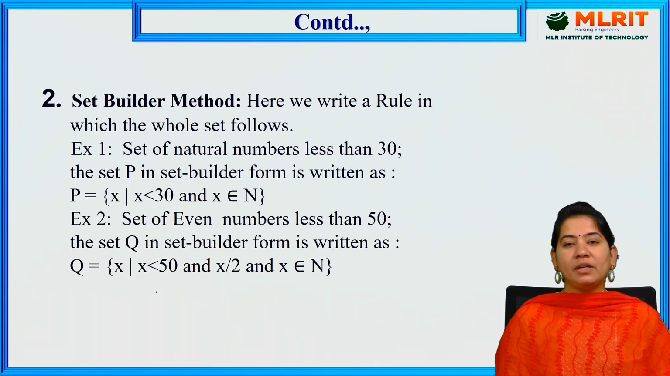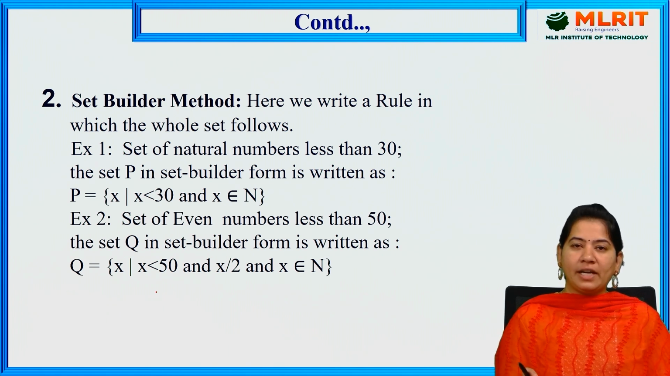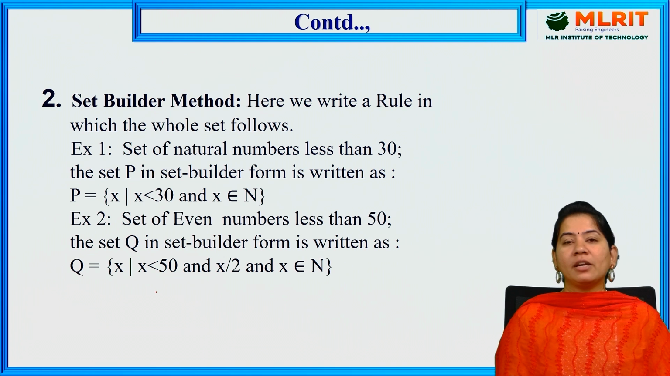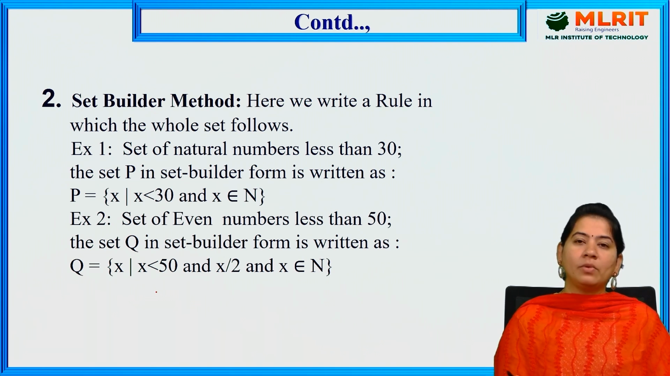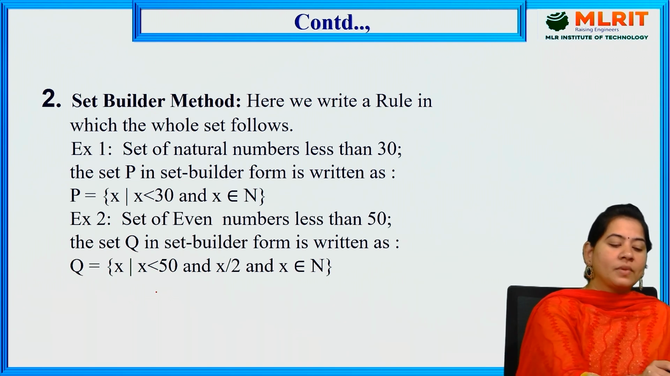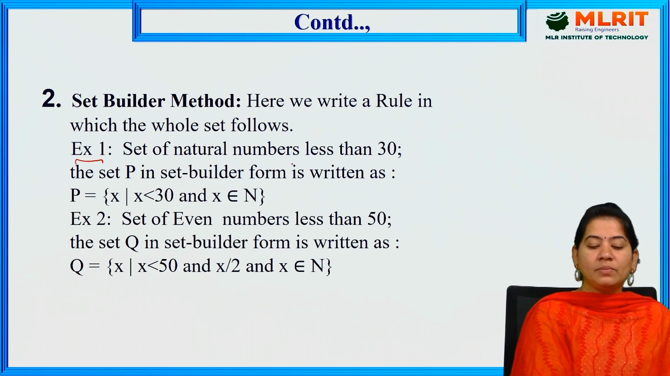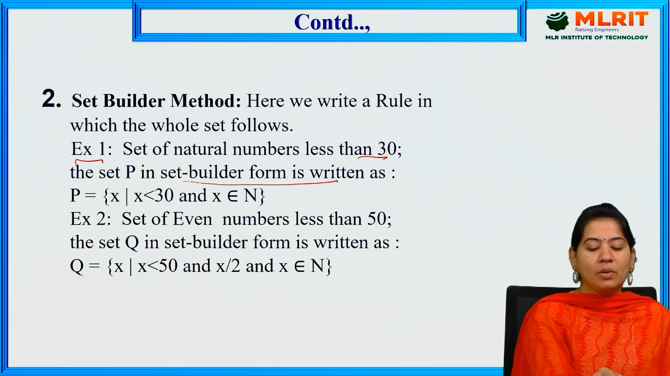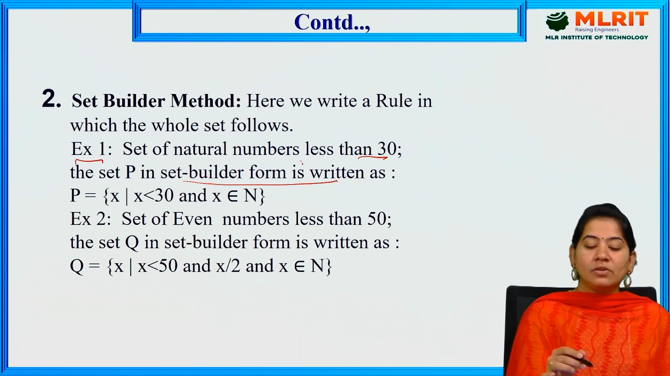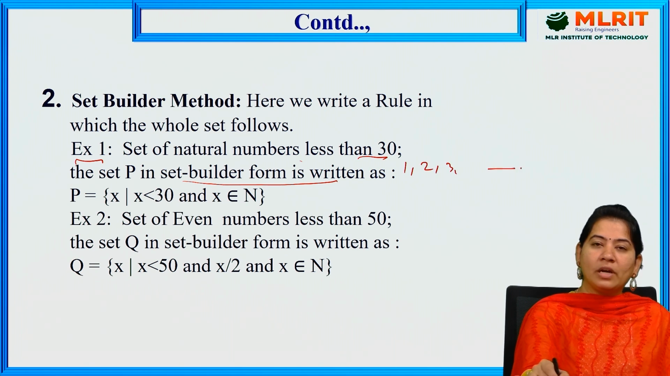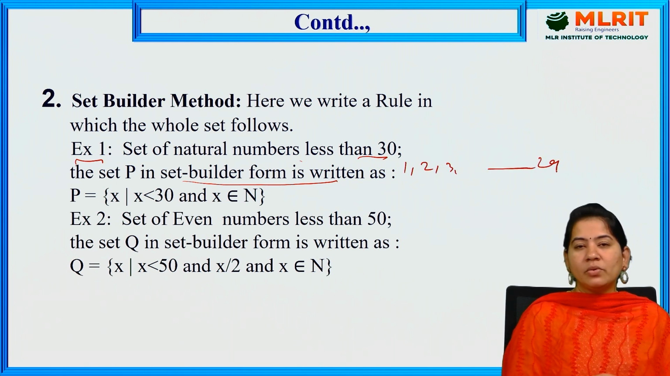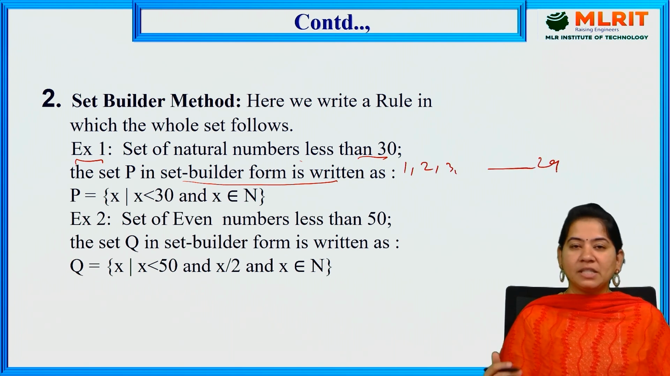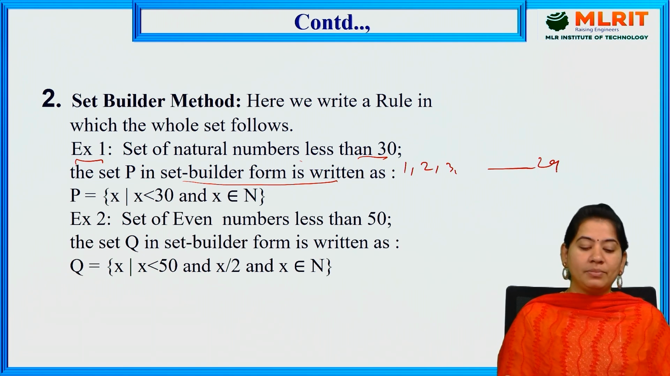Next we have the set builder method. Here we will be writing in the form of a rule. So instead of writing the elements, we will represent the elements in the form of a rule. Let us suppose example 1: the set of natural numbers less than 30. How can you write the set P in set builder form? Instead of writing 1, 2, 3, 4 and so on up to 29, you can simply write it in the form of a rule. That is what the set builder method means.